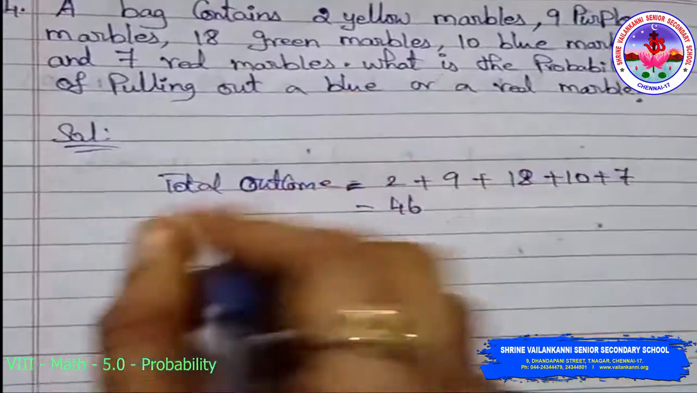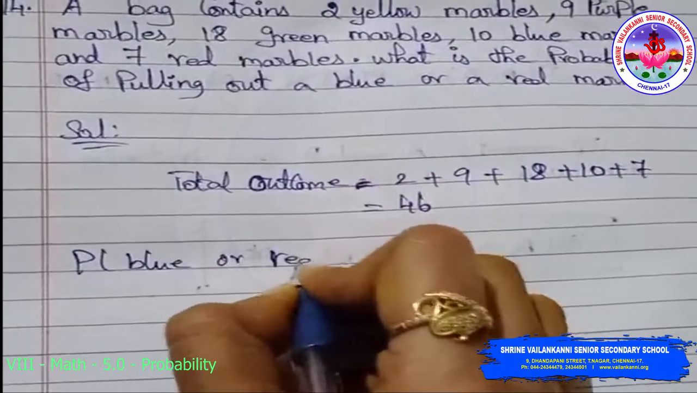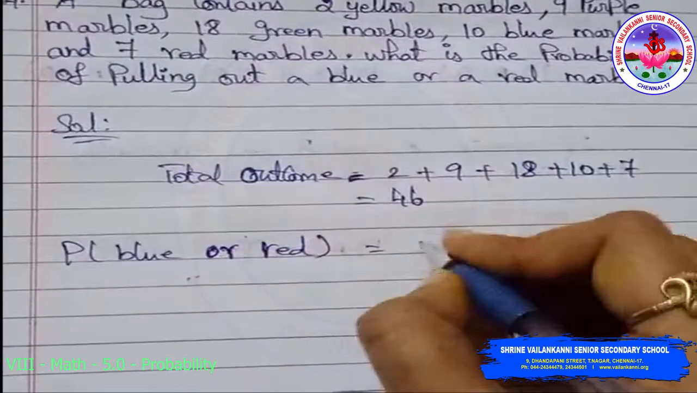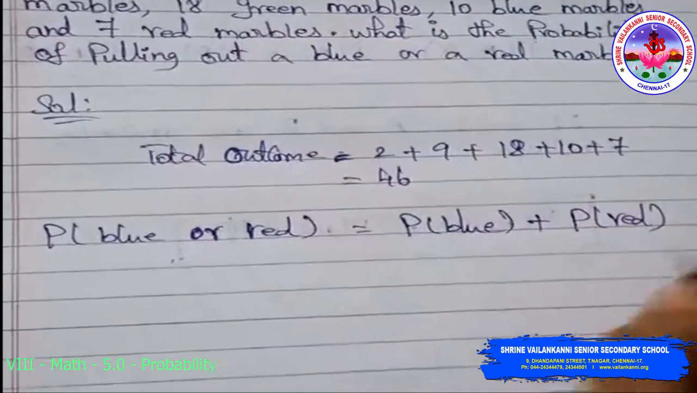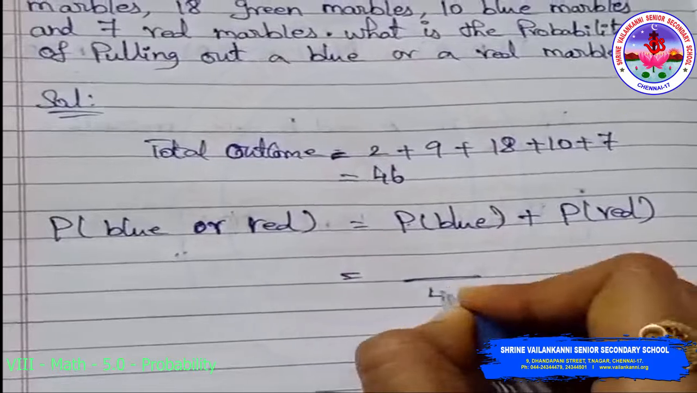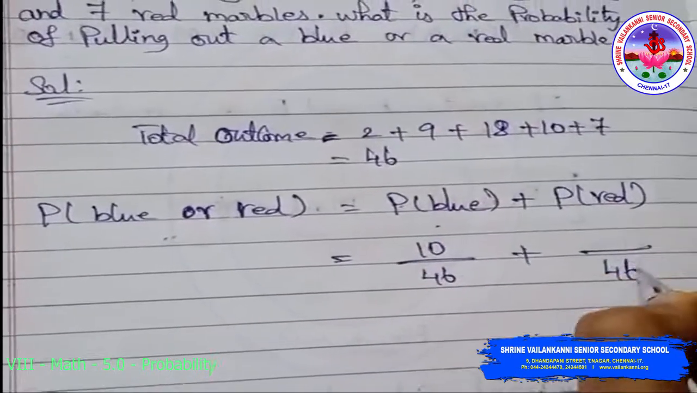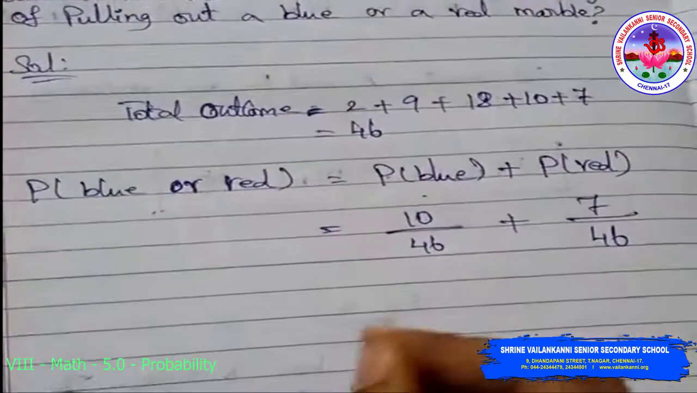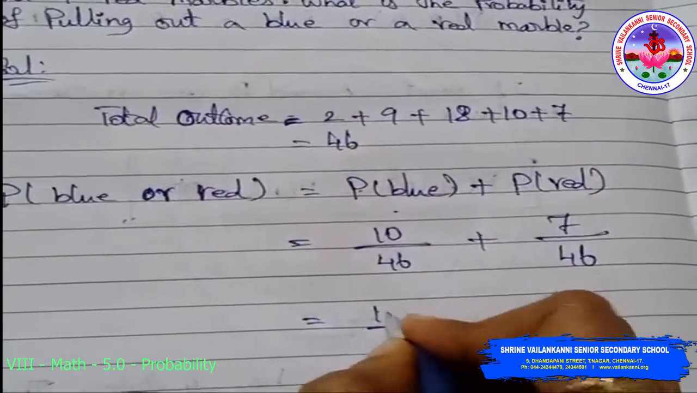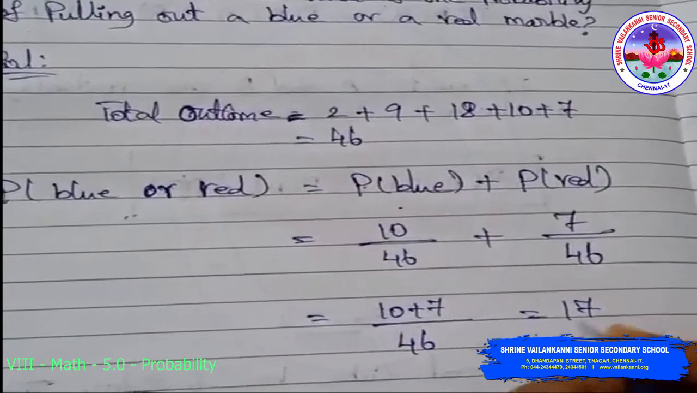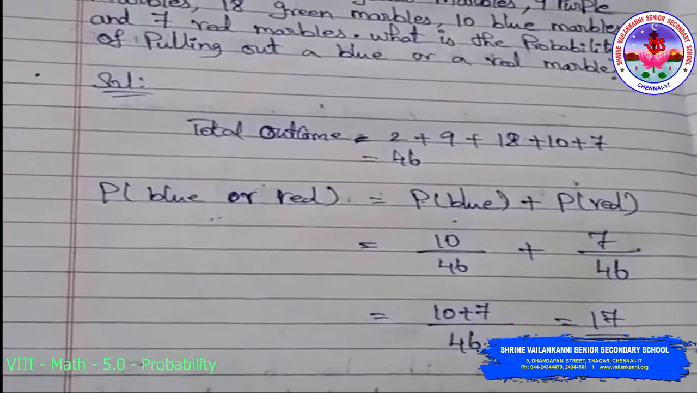Now the question is, what is the probability of pulling blue or red? Using the OR rule, probability of blue or red is P of blue plus P of red. Here the total is 46. Blue marbles is 10 by 46, red marbles is 7 by 46, which is equal to 10 plus 7, that is 17 by 46. This is the probability of blue or red marbles.